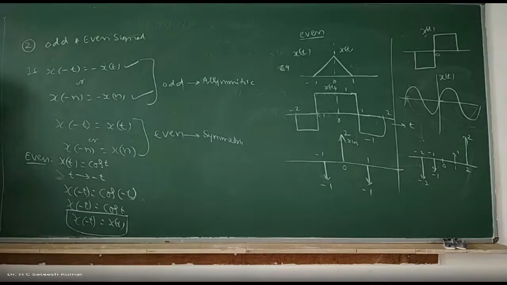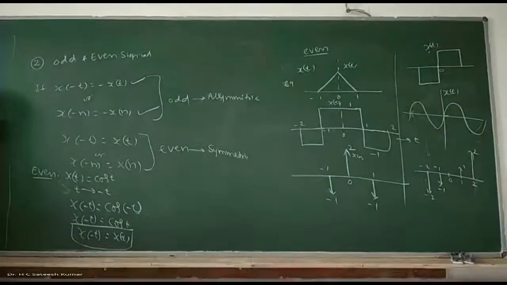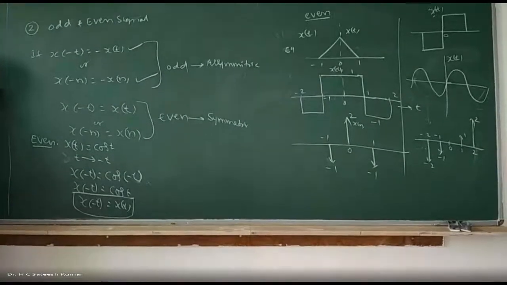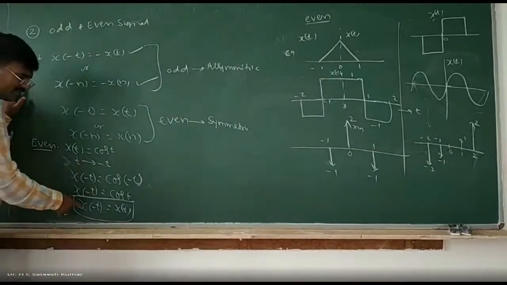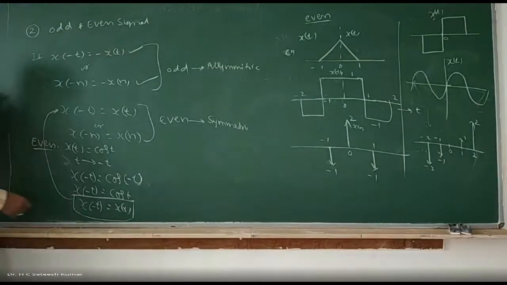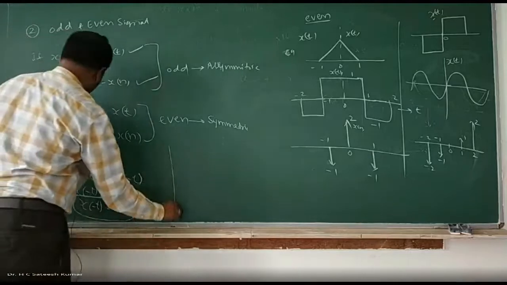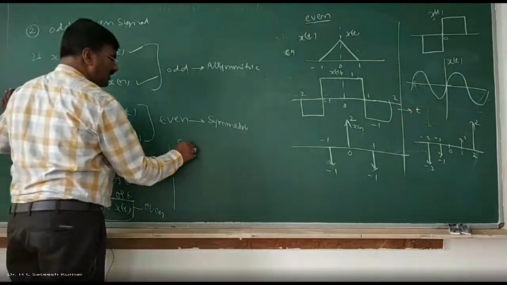Is it visible? Okay. x of minus t is equal to x of t. x of minus t equal to x of t is nothing but an even signal. Now for an odd signal example, I'll take it.